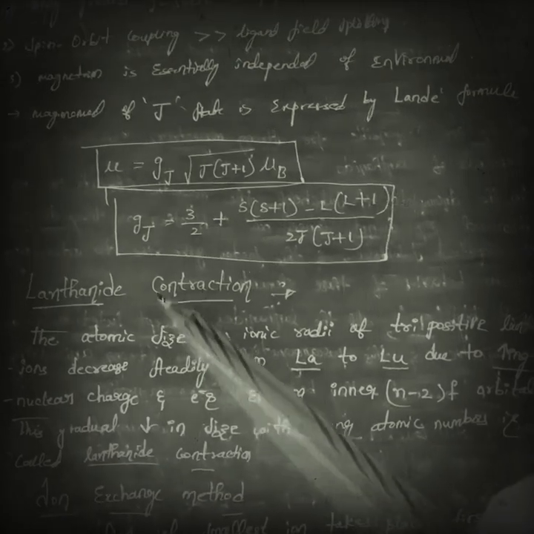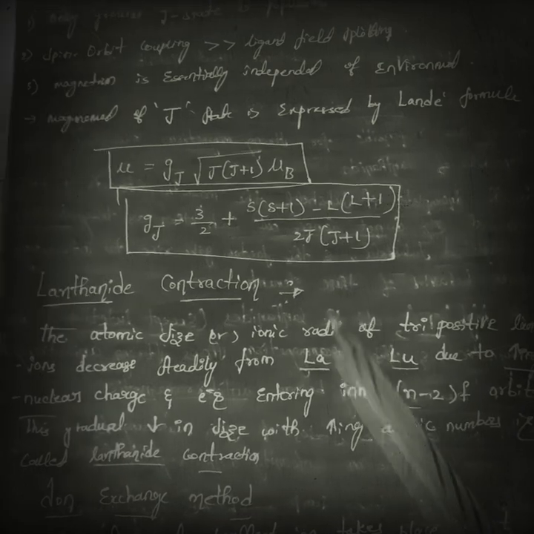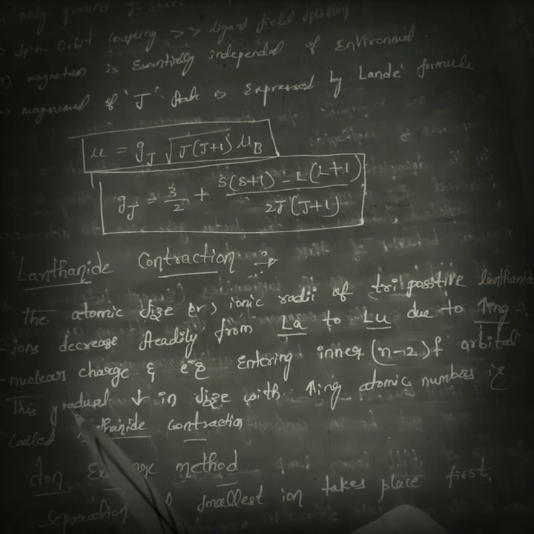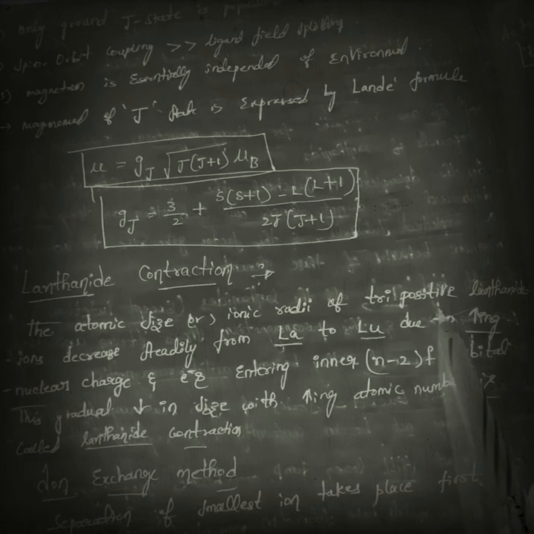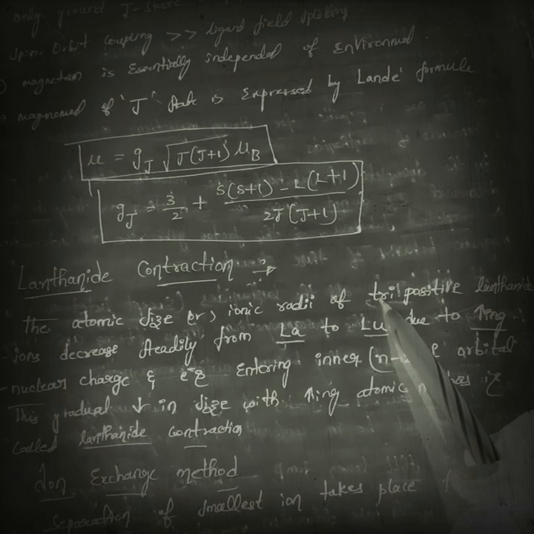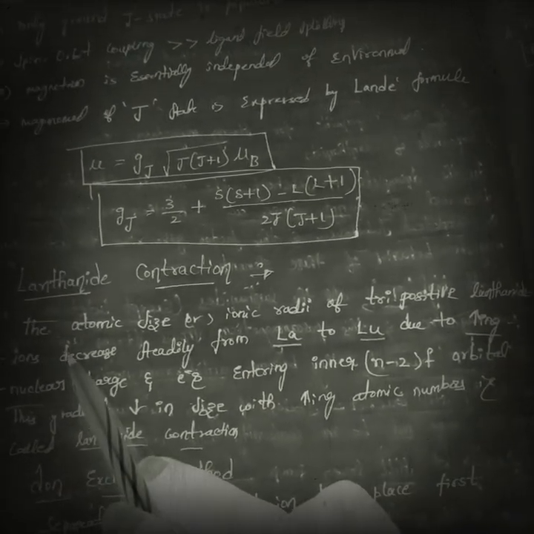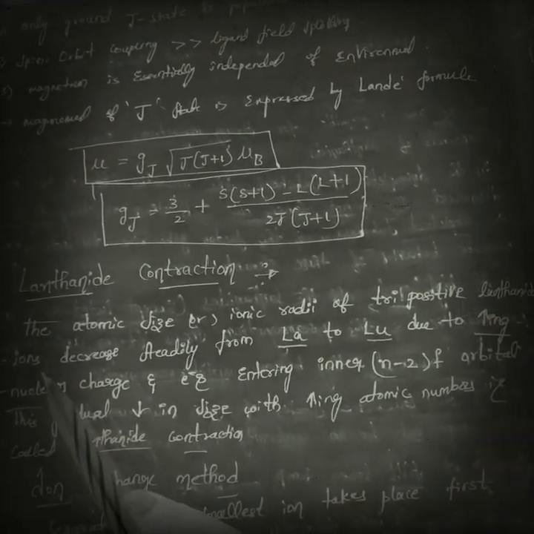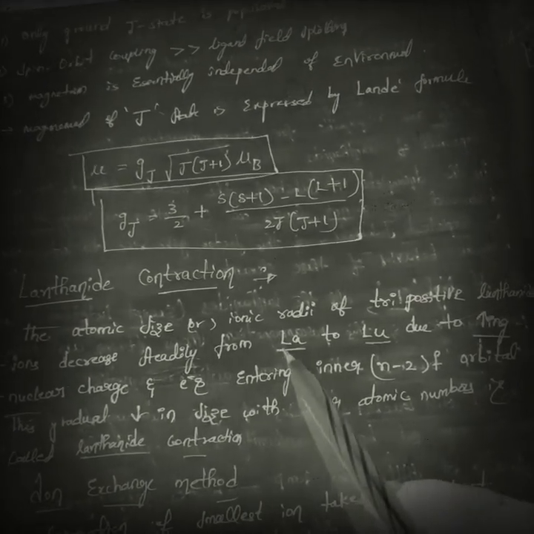Next, lanthanoid contraction. Of course, I have made a separate video on lanthanoid contraction, but I want to tell it quickly. The atomic size or ionic radii of tripositive lanthanoid ions, because the most common oxidation state exhibited by the lanthanoids is +3, decreases steadily from lanthanum to lutetium.